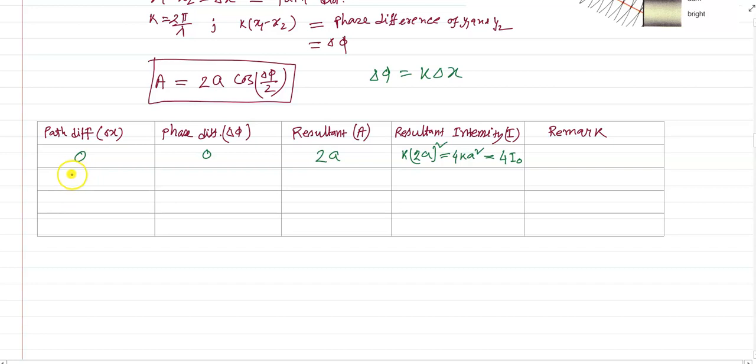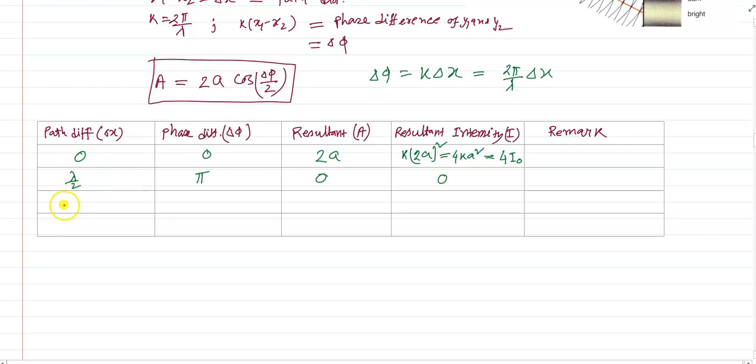If I take the path difference lambda by 2, we know del phi equals 2 pi by lambda into delta x, so the phase difference will be pi. Then the resultant amplitude will be proportional to cos(pi by 2), which equals 0. Then the resultant intensity is also 0. Okay.